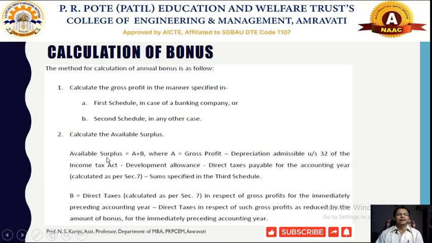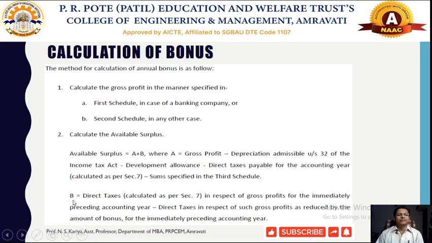Then we have to calculate two values. The first value is called the available surplus. Available surplus is equal to A plus B. Now what is A? A means gross profit minus depreciation admissible under section 32 of the Income Tax Act, minus development allowances, minus direct taxes payable for the accounting year calculated as per section 7, minus sums specified in the third schedule. So gross profit minus some particular deductions mentioned in this case, and the value of A will be calculated.